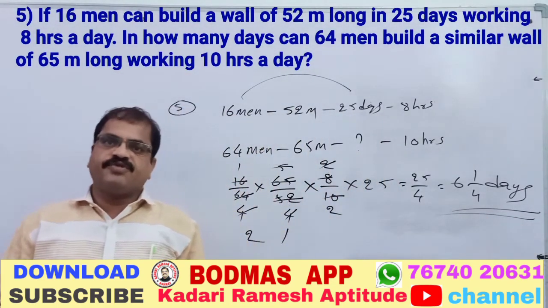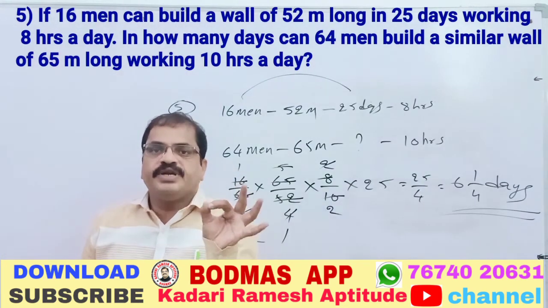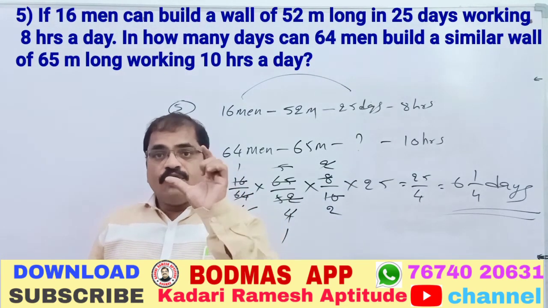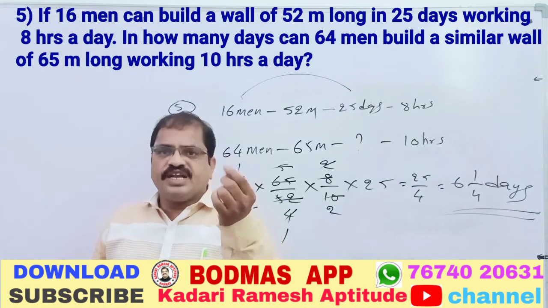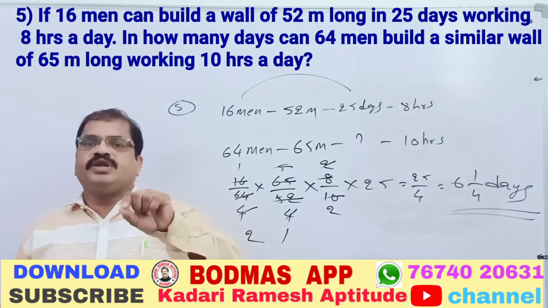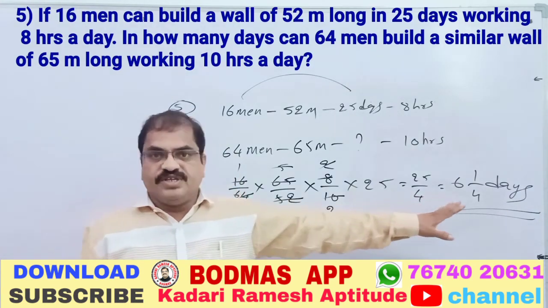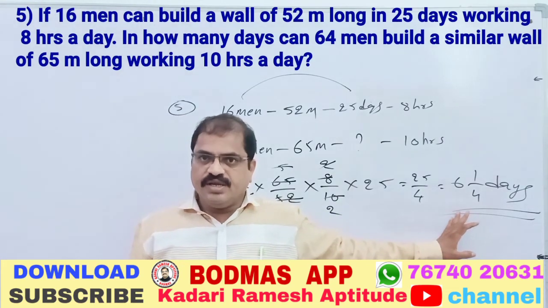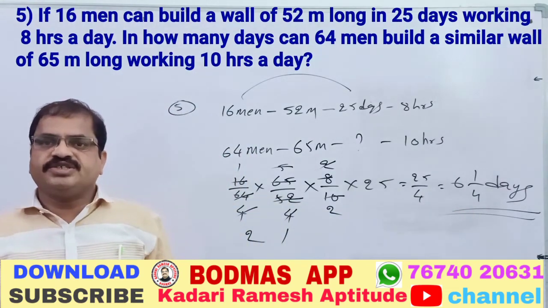What is the meaning of 6 1 by 4? 6 days complete the work. After that, out of 4 hours, 1 hour, or out of 8 hours, 2 hours, is 1 by 4th of the day only. If they go in the morning hours, they can finish and complete the work. Okay, clear? Now, what have we understood from this?